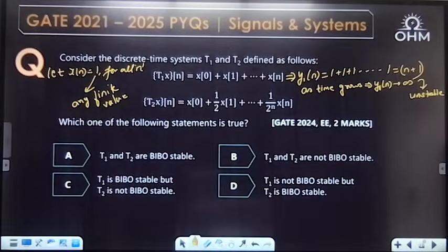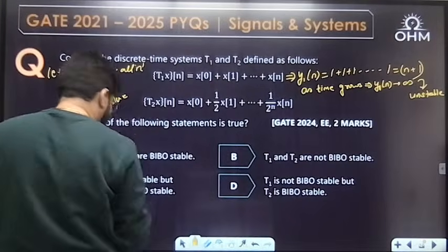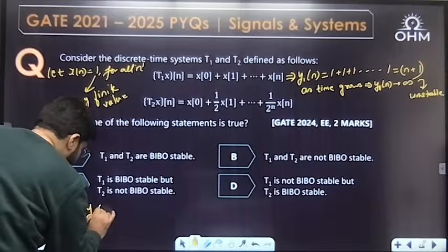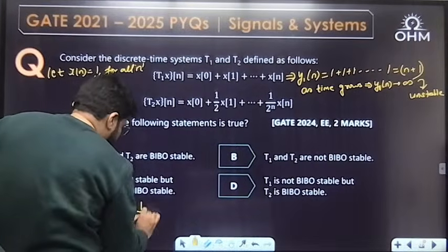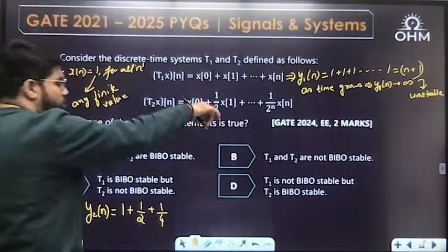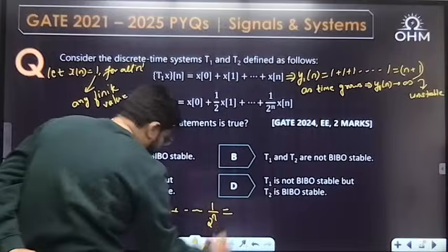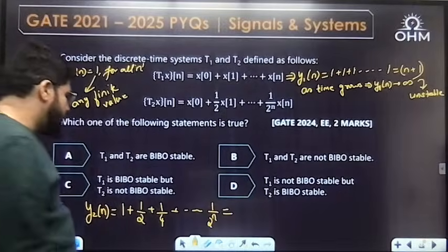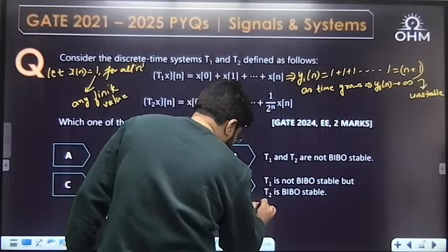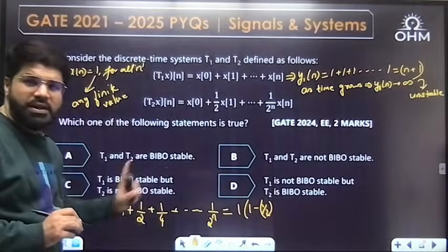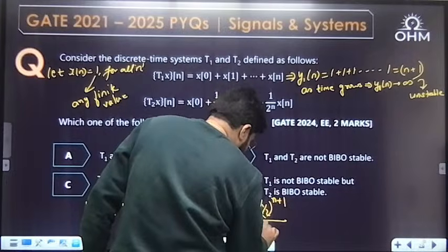Good one. Now the second one, same assumption: what is the y2n? Keep looking here. x0, again assuming 1, then 1 by 2, then next will automatically be 1 by 4. A pattern of 1 upon 2 power n is coming. A GP with n plus 1 terms. First term 1, GP formula: first term times 1 minus common ratio raised to the power number of terms, divided by 1 minus common ratio. Common ratio is how much? Half, multiplied every term.